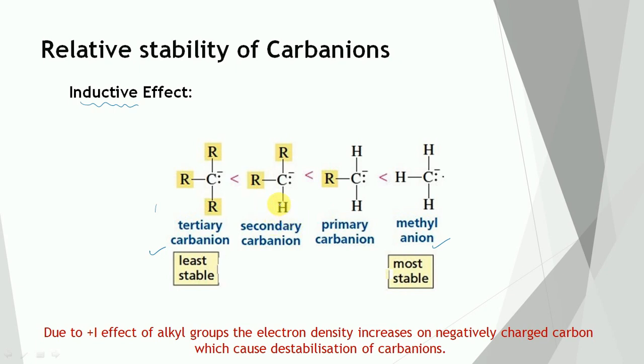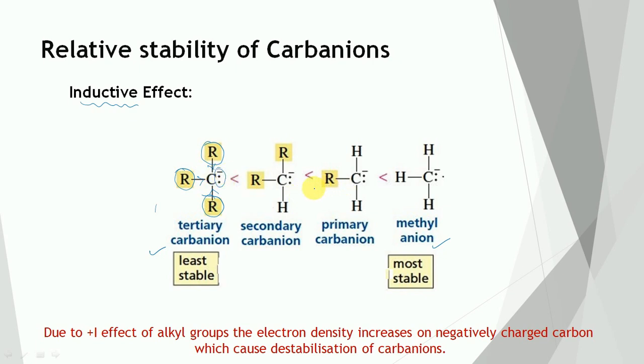So let us see. In the case of tertiary carbanions, there are 3 alkyl groups. So the inductive effect, the positive I effect, is maximum in this case. That means the negative charge on the carbon is increased by this inductive effect, and it is maximum in the case of the tertiary carbanion.